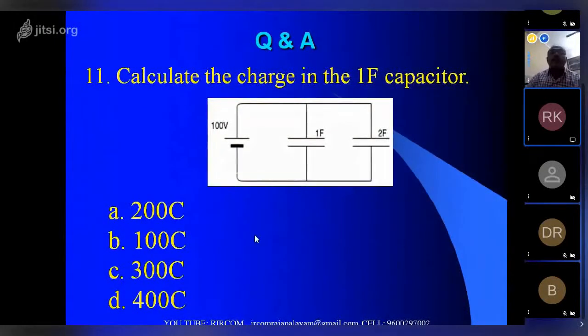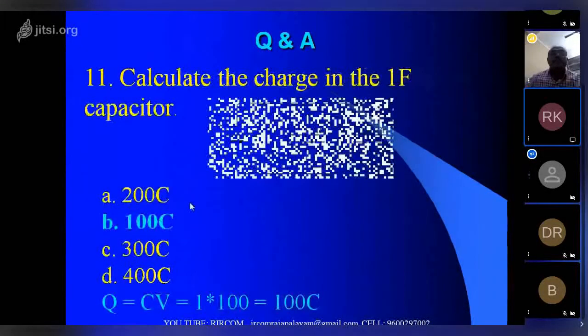Calculate the charge in the 1 farad capacitor. The answer is 100.